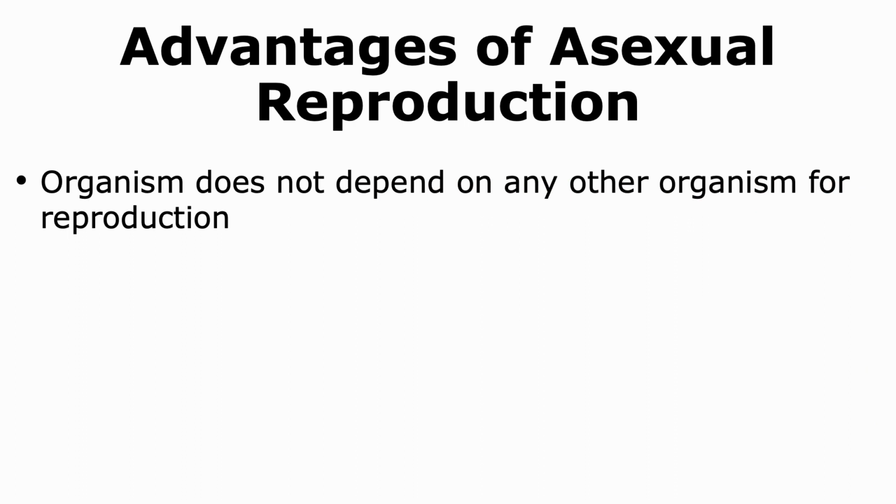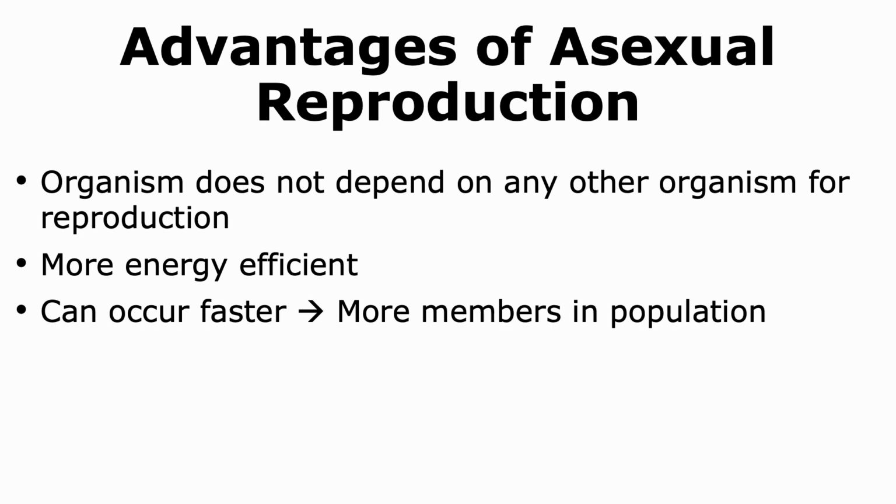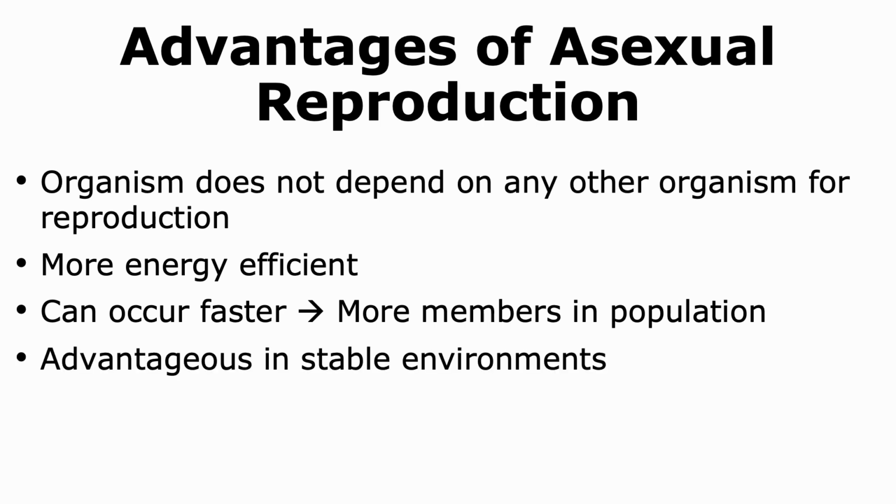Asexual reproduction provides several advantages. The animal does not have to depend on any other animal for reproduction and hence is self-sufficient when reproduction is concerned. Asexual reproduction tends to be more energy efficient as there is no need to make special types of cells like gametes. It can also occur much faster and thus the members in a population can increase at a quicker pace. Asexual reproduction is much more advantageous when there is not much change happening in an environment and thus when the environment is more stable.